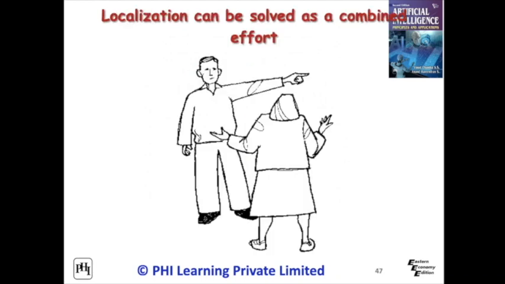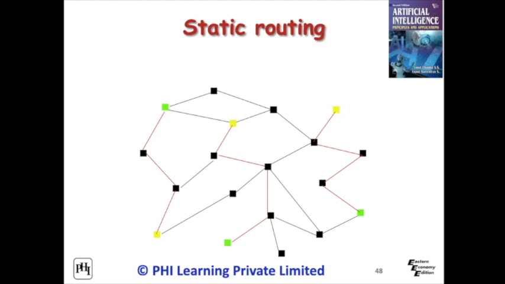Localization can be solved as a combined effort. That is, make a solution to the local problem, then extend to global problems. For example, in static routing, multiple sources and multiple destinations are scattered. Here green points are sources and yellow points are destinations. How will we get optimum solutions?